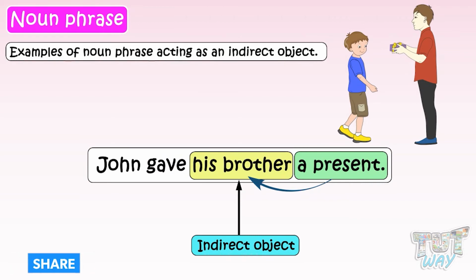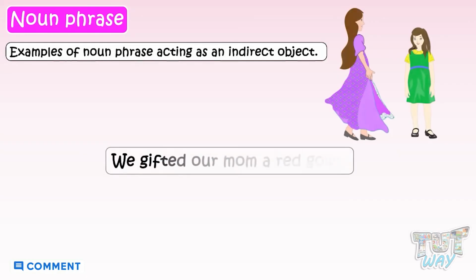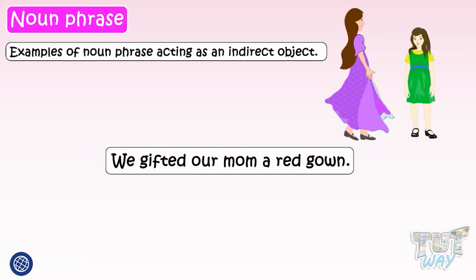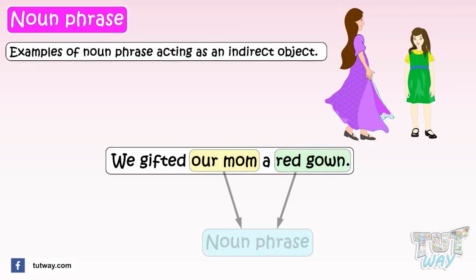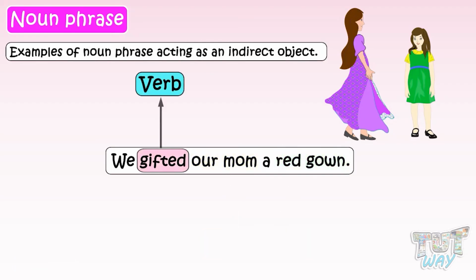Here we have another example. We gifted our mom a red gown. In the sentence, we have two noun phrases, our mom and a red gown, and the verb in the sentence is gifted, and the action of giving is done upon a red gown.